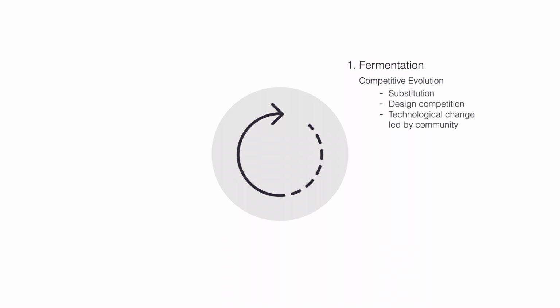Now I'm going to walk you through a model of the technology cycle and pin down the different stages a technology goes through. The first stage is called fermentation. Here you have a competitive evolution where different firms propose different solutions to a market problem, and then these different solutions substitute each other. Therefore, the technological change is led by the community. The second stage is a selection phase, where dominant design gets established. It is the outcome of the first stage.